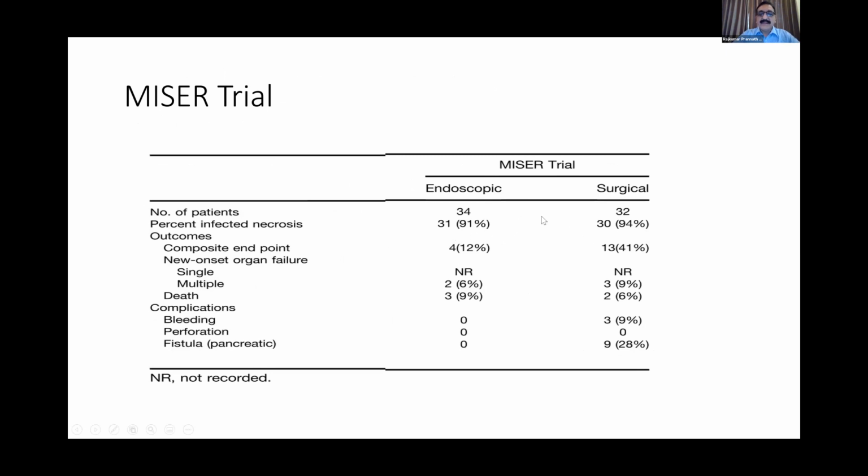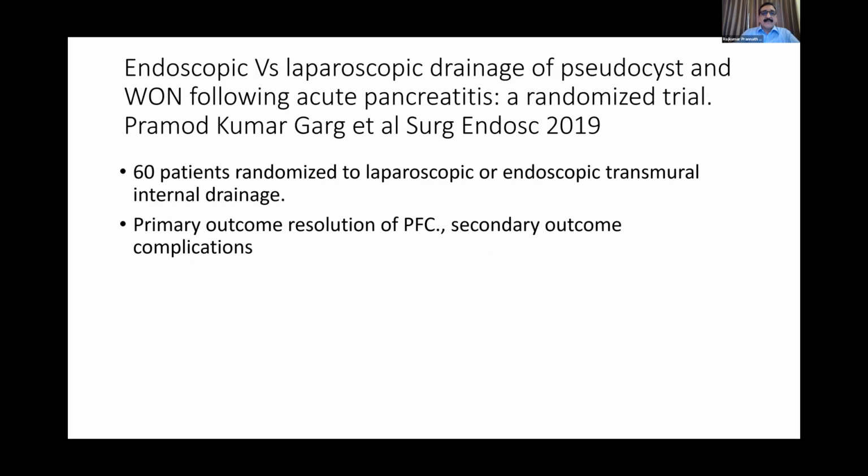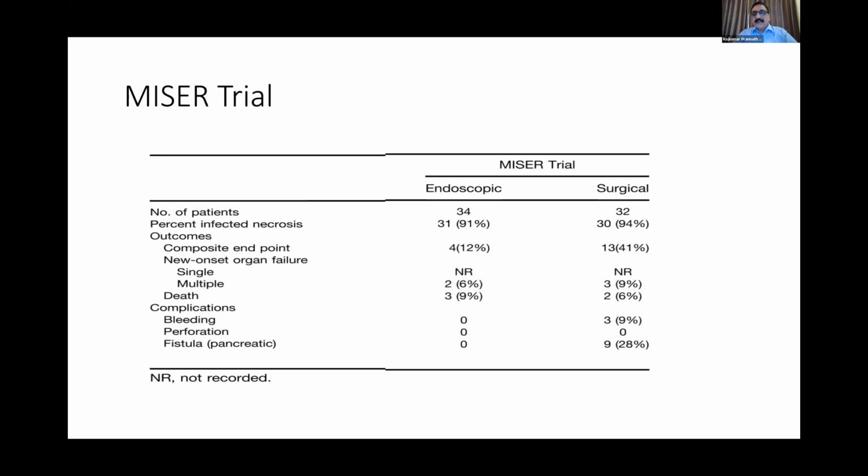These were the variety of parameters which were done. Patients were equally matched. The composite endpoints were much lower in endoscopy as compared to the surgical group, while the deaths were similar. The significant difference, however, was that patients had a much higher number of pancreatic fistulas in the surgical group, which did not happen in the endoscopic group. This was primarily the reason for the difference between the two groups.